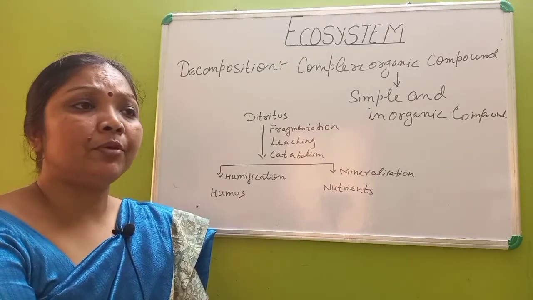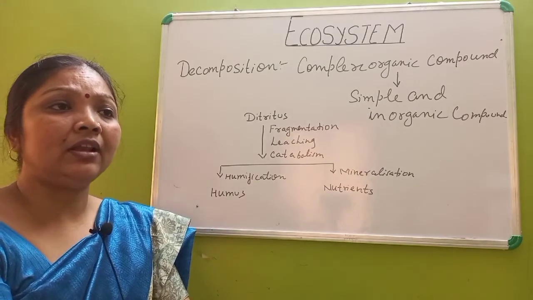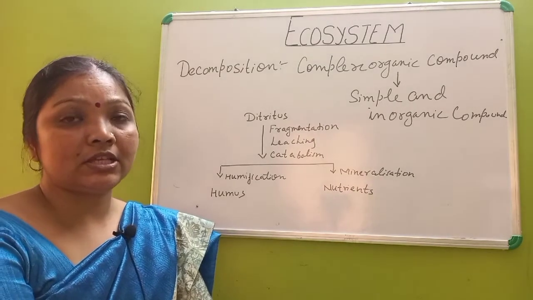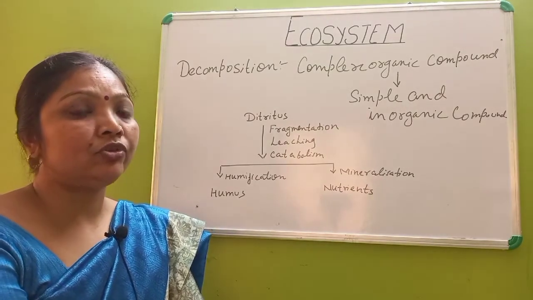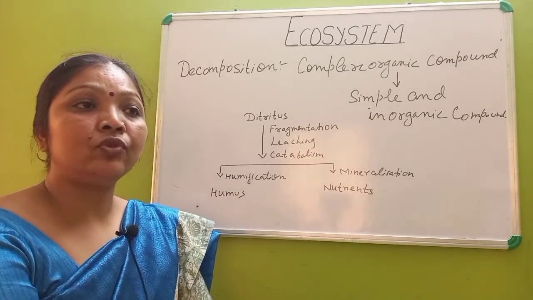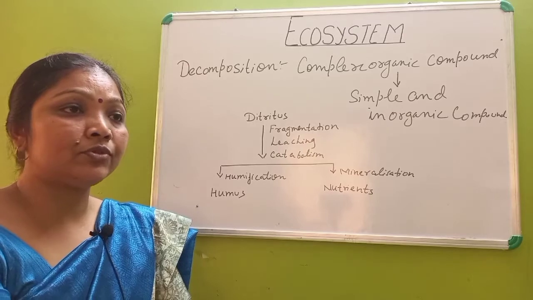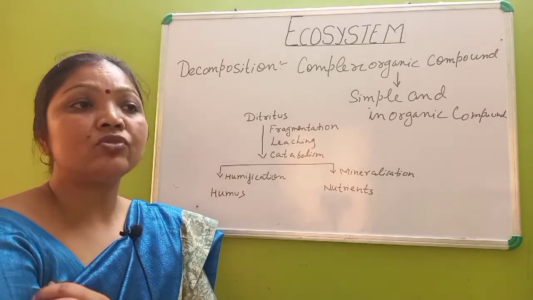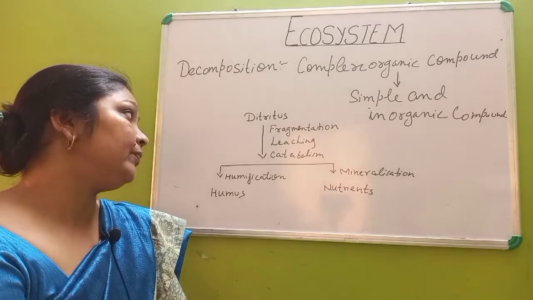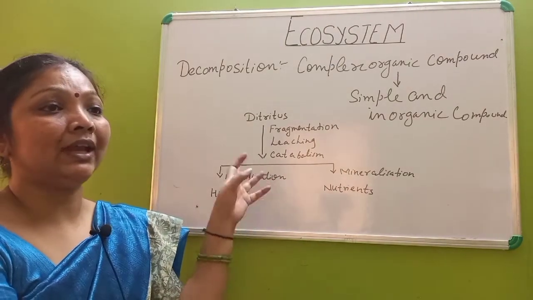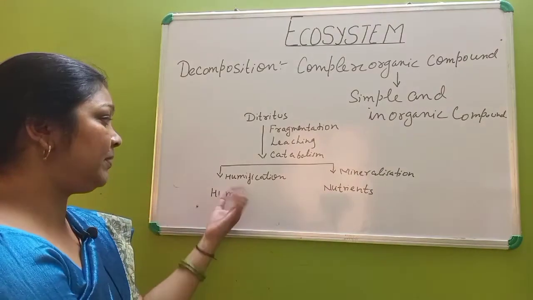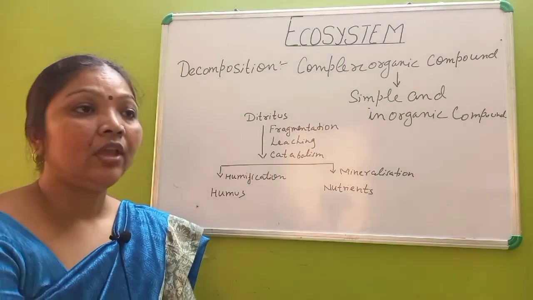Specific decomposers perform specific chemical actions, and specific complex substances can be broken down into simpler ones. For example, Pseudomonas bacteria decompose protein into amino acids and simple nitrogenous compounds.